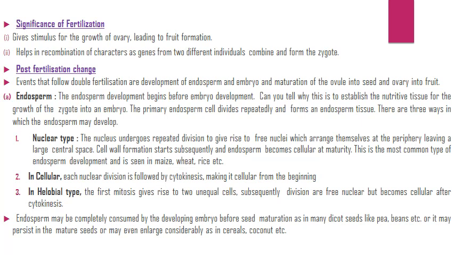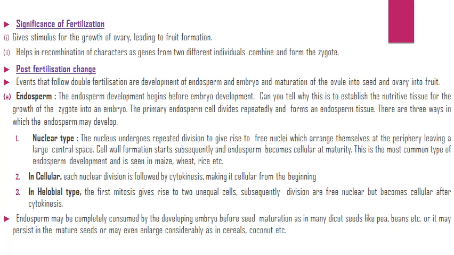Post-fertilization changes: events that follow double fertilization are development of endosperm and embryo, and maturation of the ovule into seed and ovary into fruit. Endosperm is of three types. The endosperm development begins before embryo development. Can you tell why this is? To establish the nutritive tissue for the growth of the zygote into an embryo. The primary endosperm cell divides repeatedly and forms an endosperm tissue.